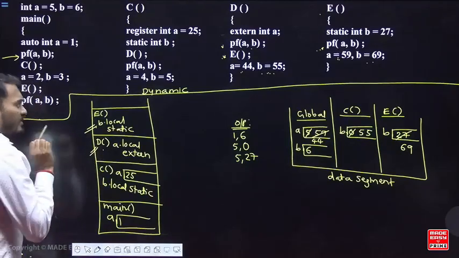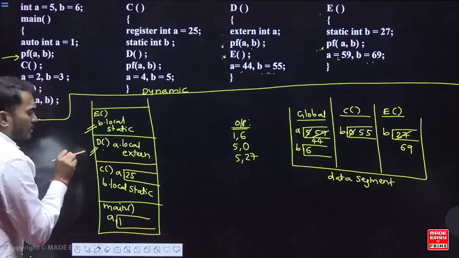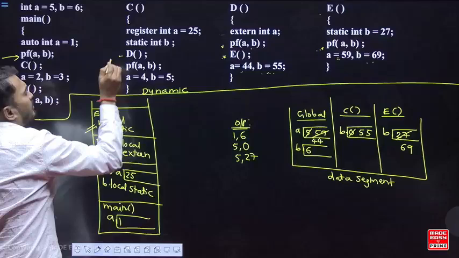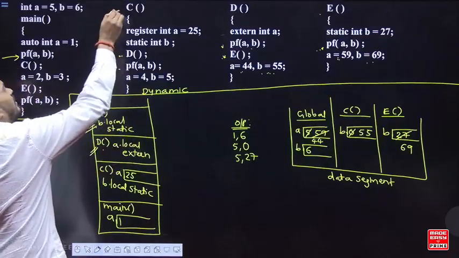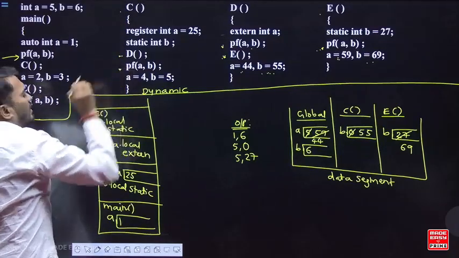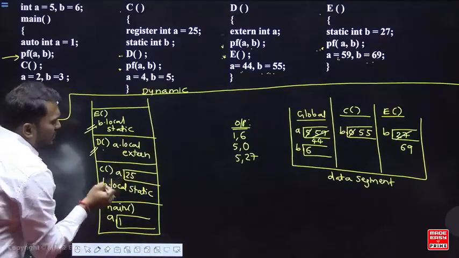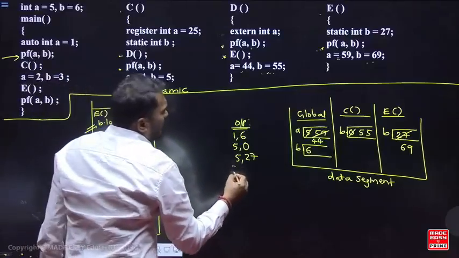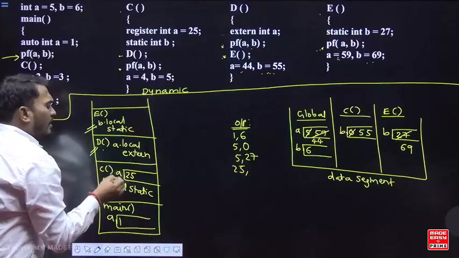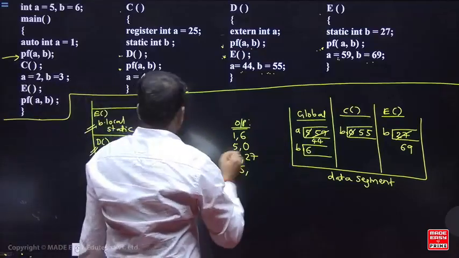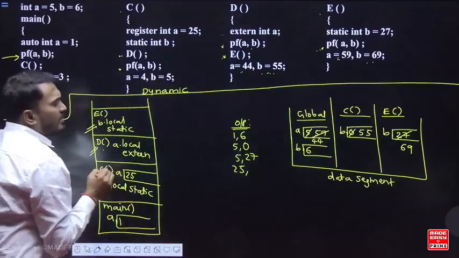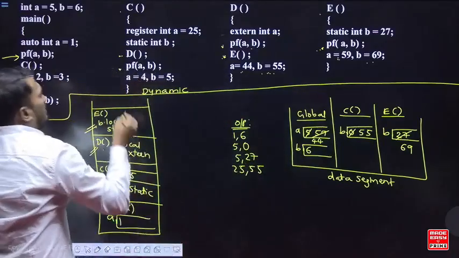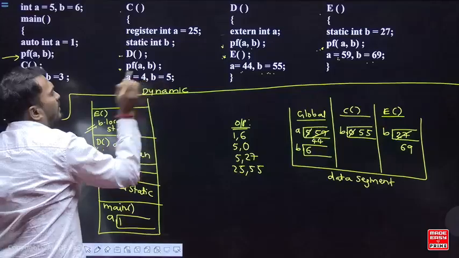Next, go back to the previous calling. D को कौन call किया था? C ने call किया था. Now once you come back here, again you say printf A comma B. In the function C, both are local. So A is 25, and B is local and static, so C का data segment में B का value, that is 55.